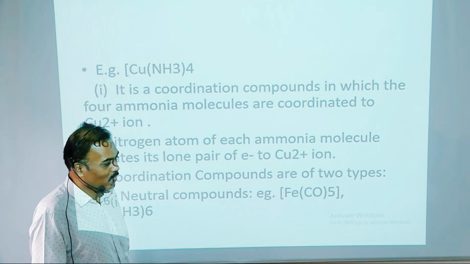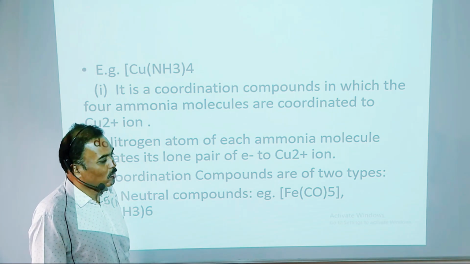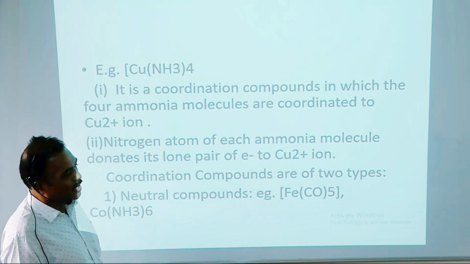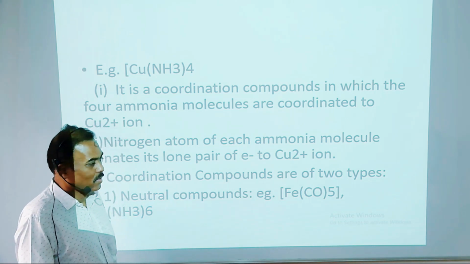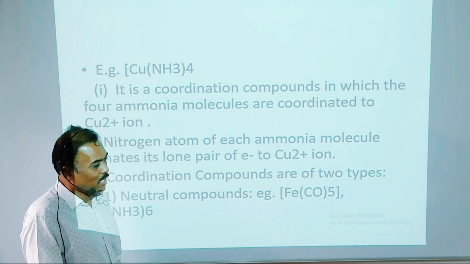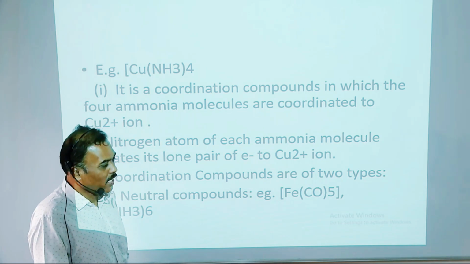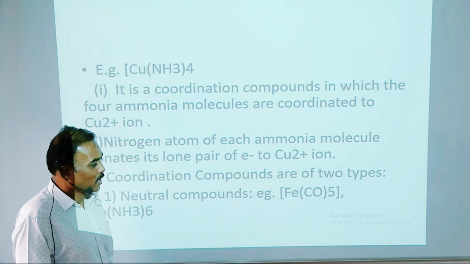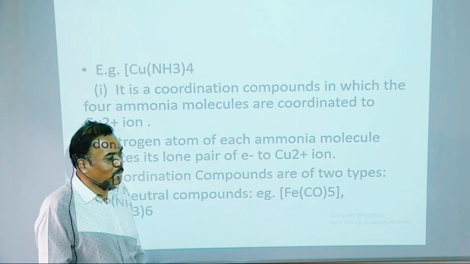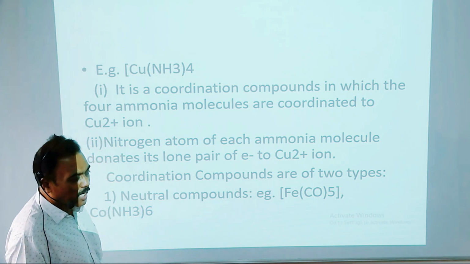It is a coordination compound in which the 4 ammonia molecules are coordinated to a copper 2+ ion. The nitrogen atom of each ammonia molecule donates its lone pair of electrons to the Cu ion. So here Cu acts as a metal ion and 4 NH3 act as ligands. NH3 has a tendency to donate a lone pair of electrons, and that lone pair is accepted by the copper ion.